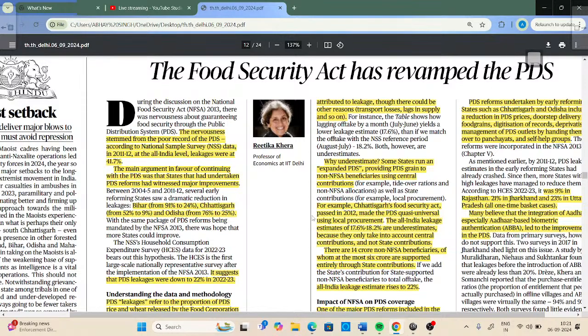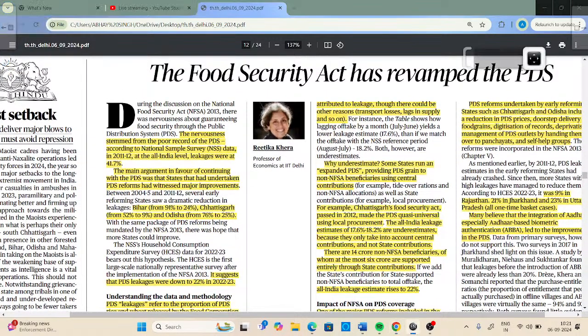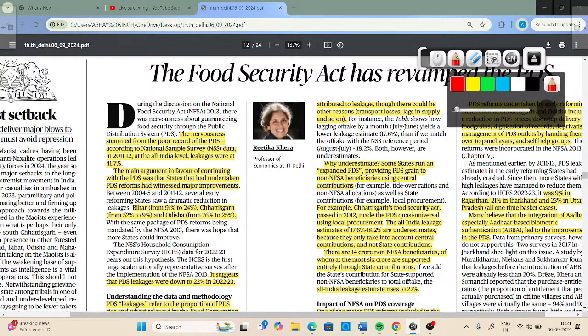Now this particular article is authored by Ritika Khera, who is a professor of economics at IIT Delhi. This article is well written, well explained, and it has a lot of factual information as well. So academically and from the examination point of view, this particular article becomes very important. Before going into this article, you have to understand one thing, that this public distribution system, PDS, was launched a long ago.